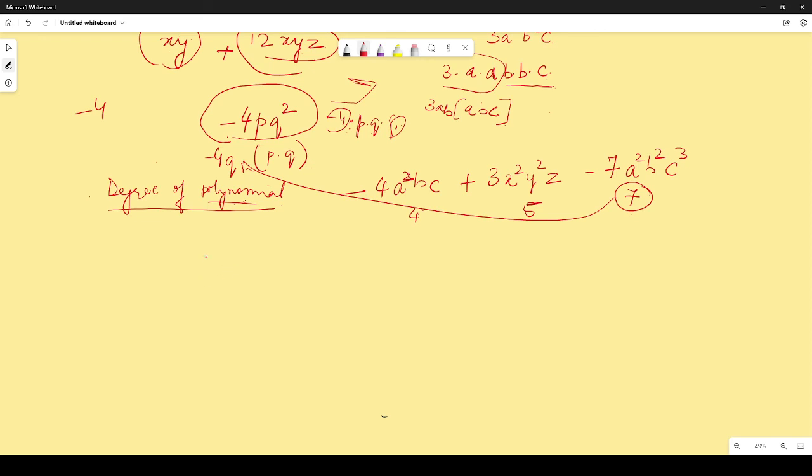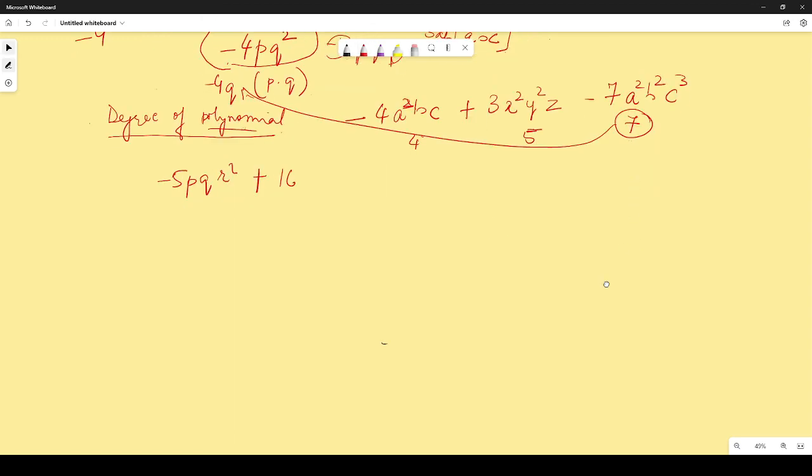So let me quickly give you another expression, and let us say it is minus 5pq r square plus 16x square y square z square minus 12a cube b cube c to the power 2.